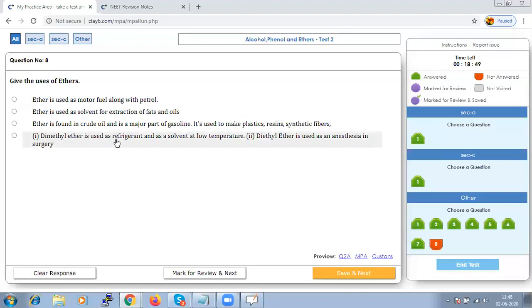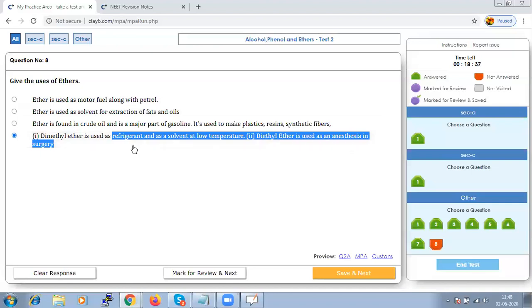Dimethyl ether, as we just saw, is used as a refrigerant and a solvent at lower temperature, and diethyl ether is used as an anesthetic in surgery. Hence option D should be right. Let us save that and go to next.